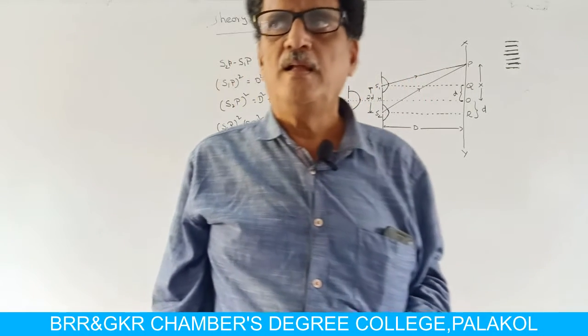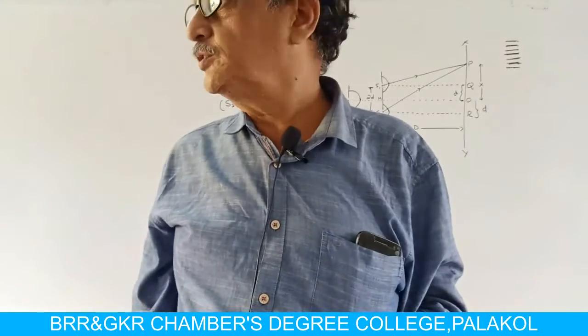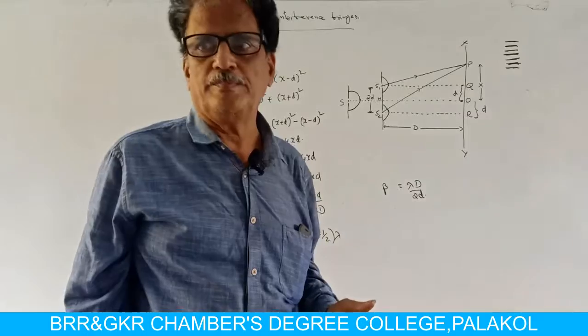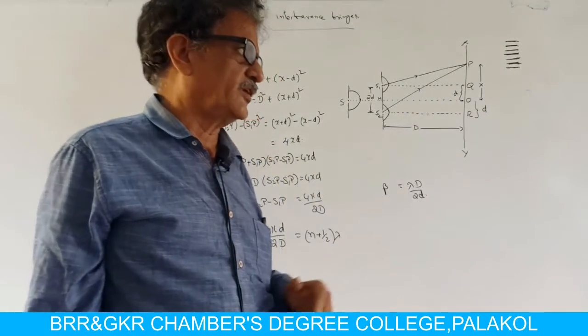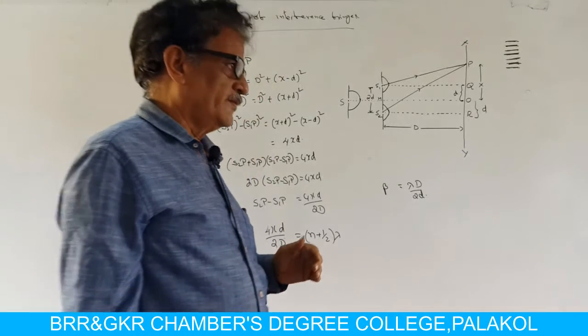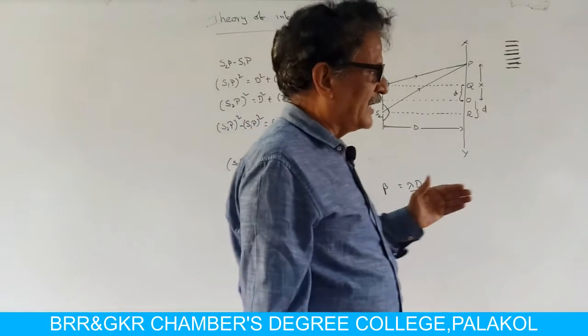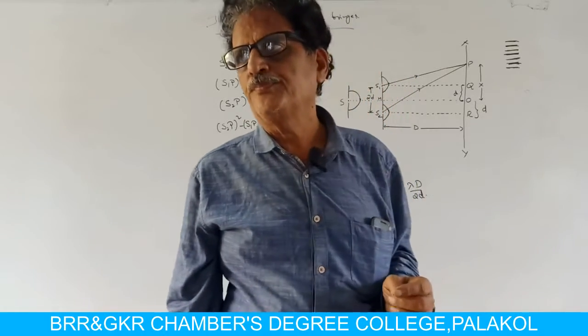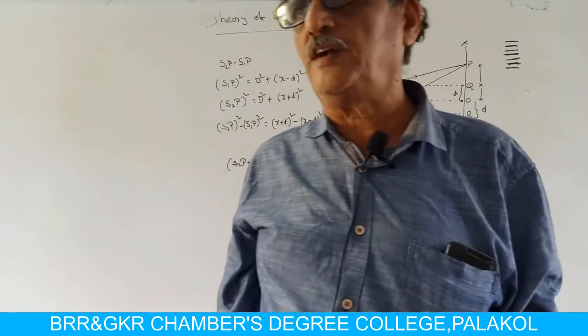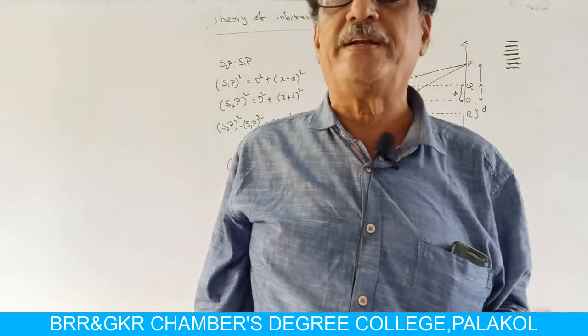During interference, a fringe system is formed. The fringe system consists of alternate bright and dark fringes.